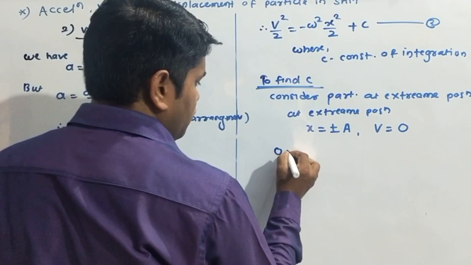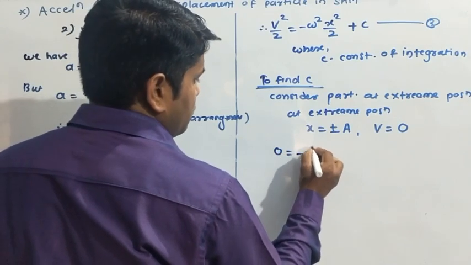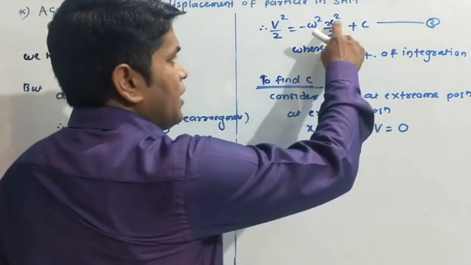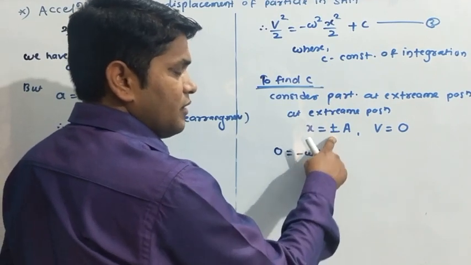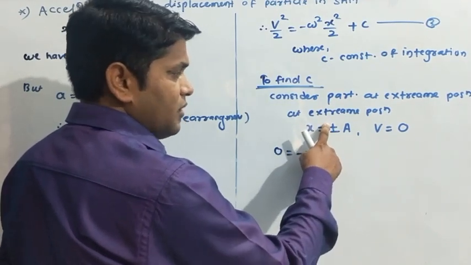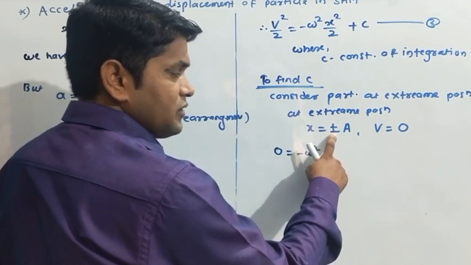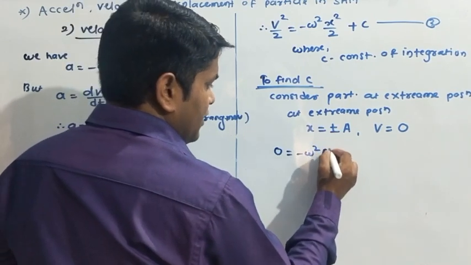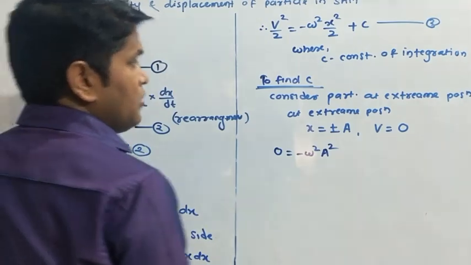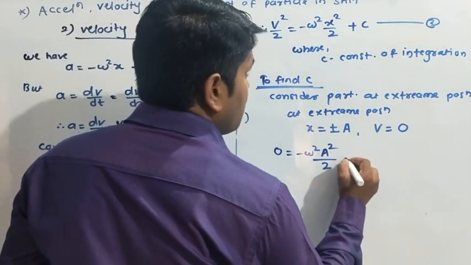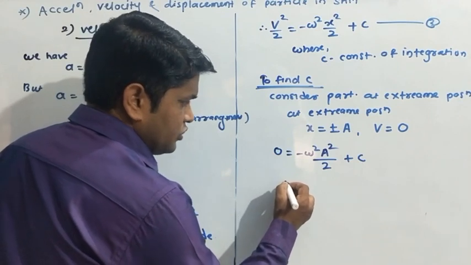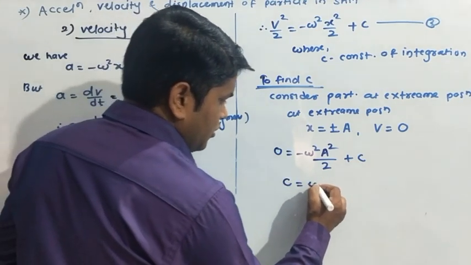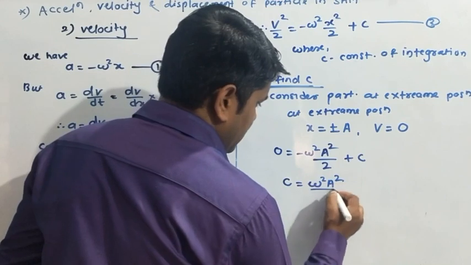So when we put it here, what is the value of v? Its value is 0. So minus omega square, and now x square: if we take the square of x, the plus minus becomes positive, because the square of plus is plus, and the square of negative is again plus. So we directly write a square, divided by 2, plus c. Rearranging the terms, c is equal to omega square a square upon 2.